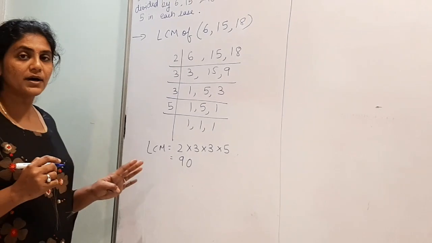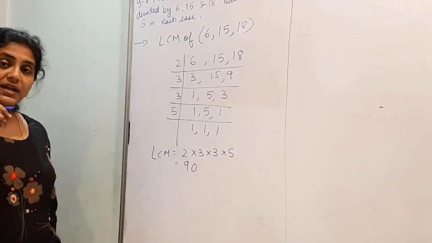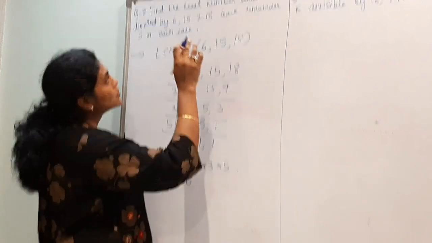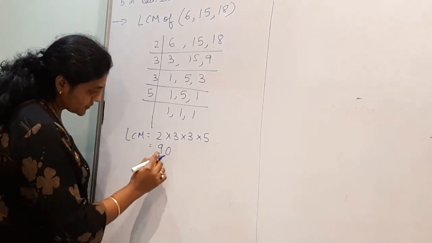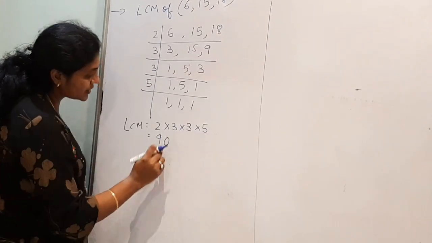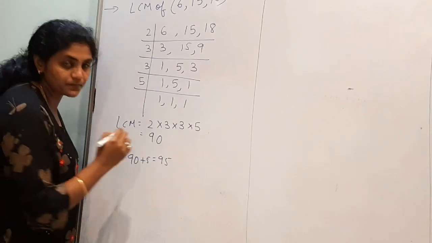So this is the number. When you divide by this, the remainder will be 0. But I want the remainder to be 5. So if I add 5 to this, 90 plus 5, that is 95.